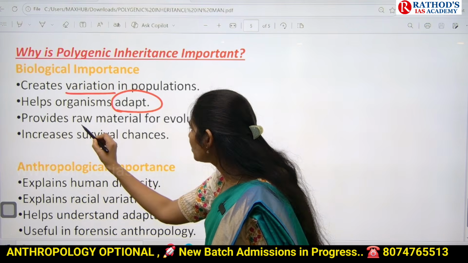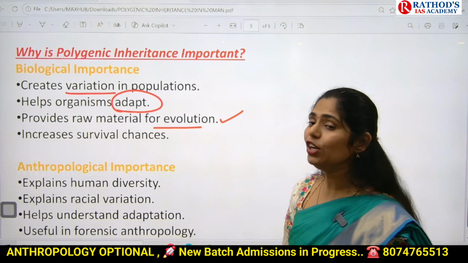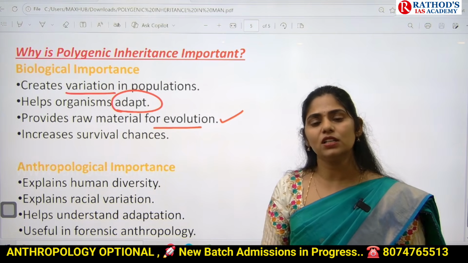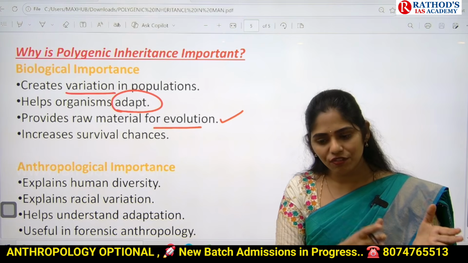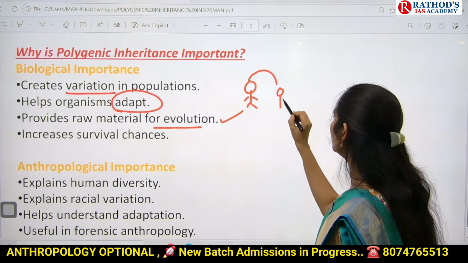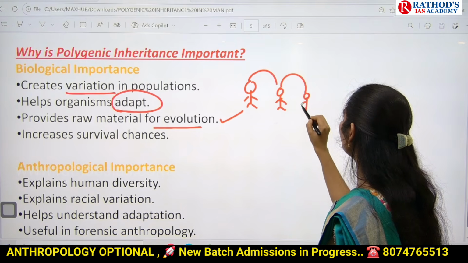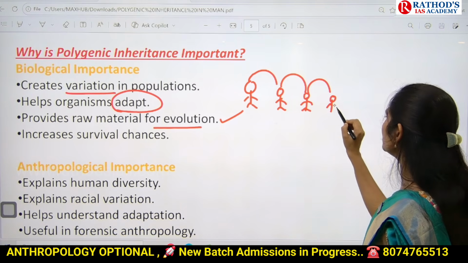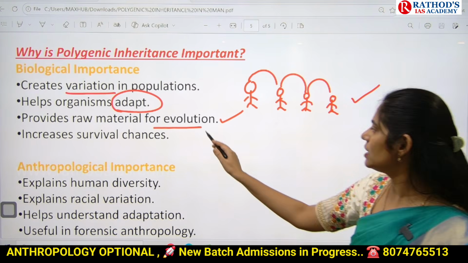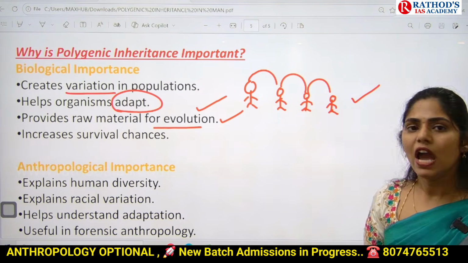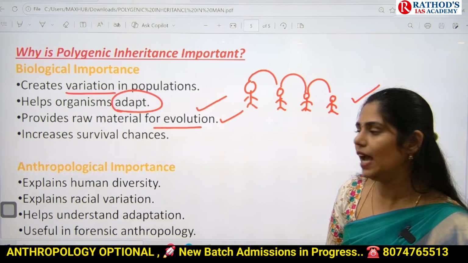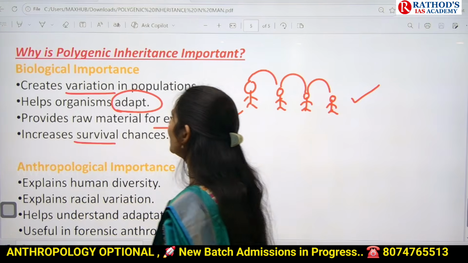And the next one is, what does it lead to? Evolution. Evolution of new characters will not happen overnight. It will take a lot of time, and this kind of trait will be passed from one generation to another generation. Whenever we pass these traits from one generation to another, that leads to the formation of new species. This is nothing but evolution. And whenever we have this kind of new trait, it is helpful for increasing survival also.